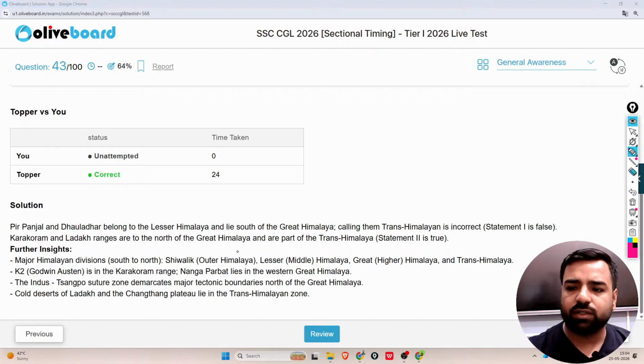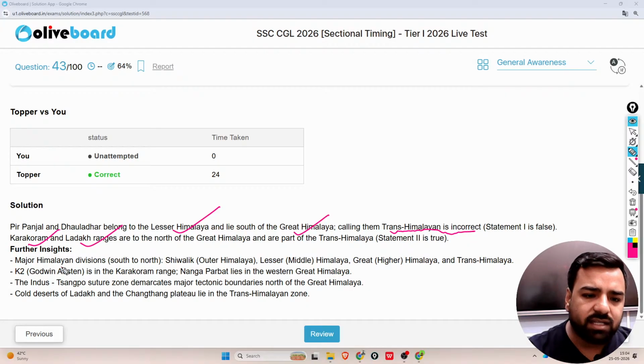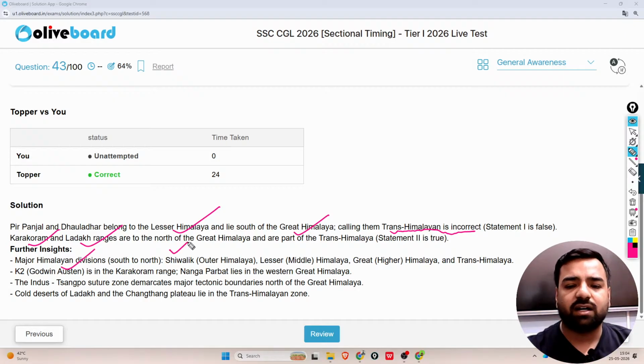So I have to tell you a few things here. Pir Panjal and Dhauladhar belong to the Lesser Himalayas and lie south of the Great Himalayas. That is, calling them the Trans-Himalayas is incorrect. So guys, the Karakoram and Ladakh ranges that I have already mentioned were correct. So the major Himalayan divisions, south to north: Shivalik, that is the outer Himalaya, Lesser Himalayas, then we have Greater Himalayas and Trans-Himalayas.